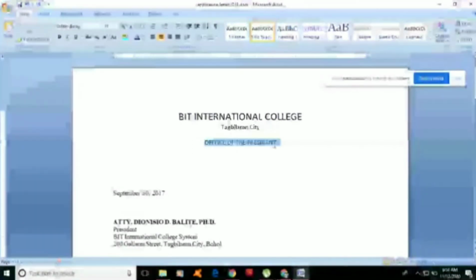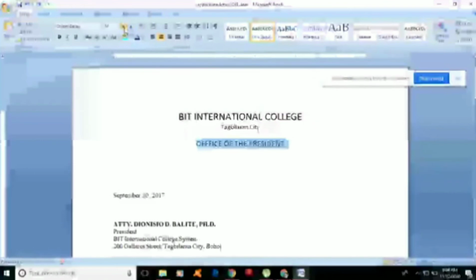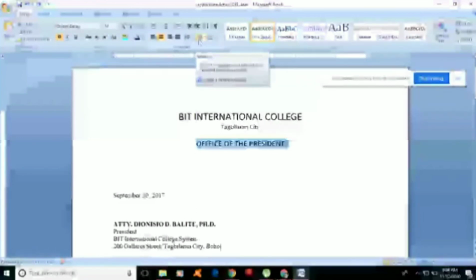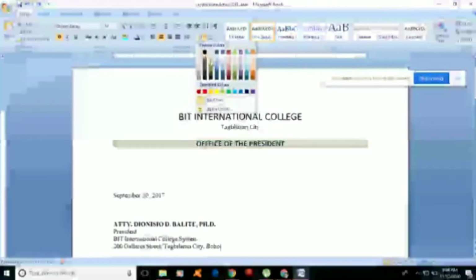Okay, I'm going to change the size of the office of the president. Then I make it bold. Then I will put a shading. So all I have to do is click the drop down arrow and use blue.